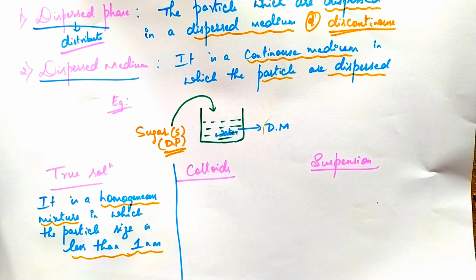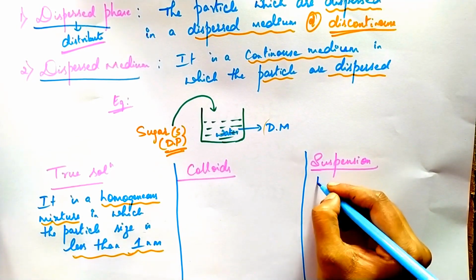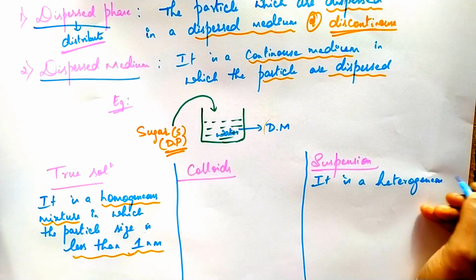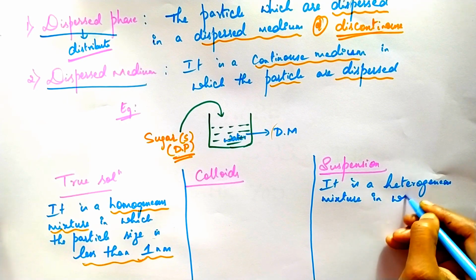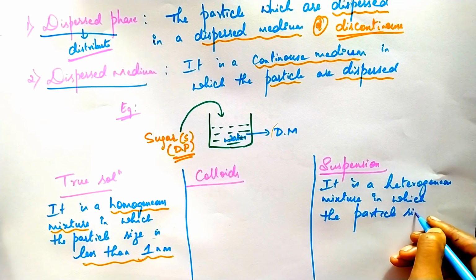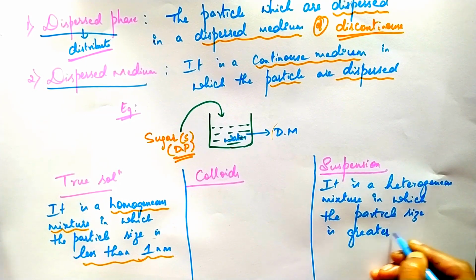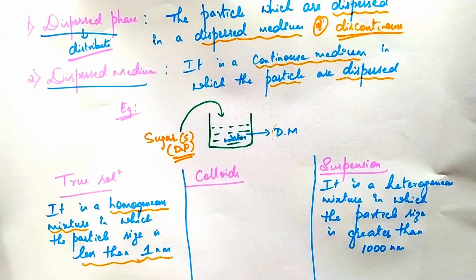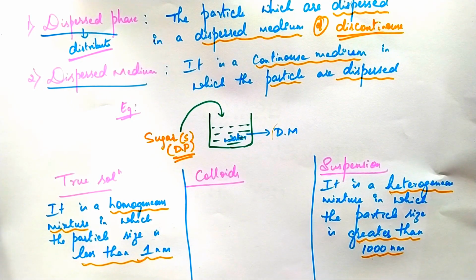Let us move on to the next definition, that is suspension, what you observed in the activity. It is a heterogeneous mixture in which the particle size is greater than 1000 nanometer. That is called what? Suspension. I have taken muddy water for suspension.